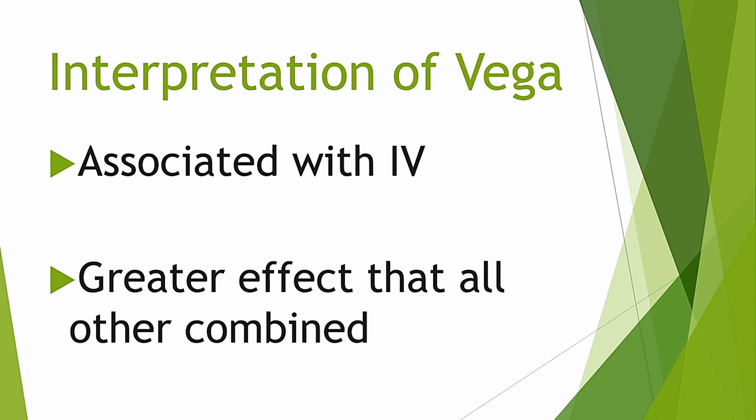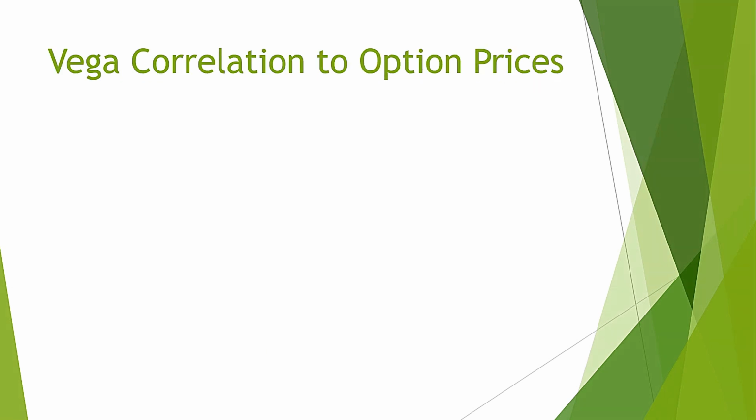Changes in implied volatility can have a greater impact on the premium of options. How much greater can it be? It can have an effect more than the combined effect of delta, gamma, theta and rho. For this reason, it is very important to apply volatility methodology properly and decide about the optimal strategy to be used based on this analysis. Now let us see Vega correlation.